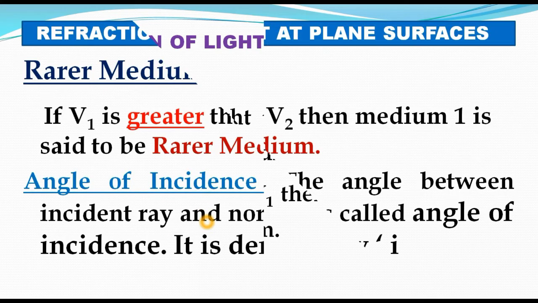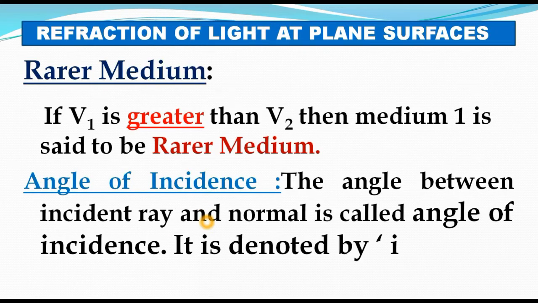Okay. Similarly, let us see which is called the rarer medium. In the same way, if v1 is greater than v2, then medium 1 is said to be the rarer medium. v1 is the speed of light in the first medium and v2 is the speed of light in the second medium.